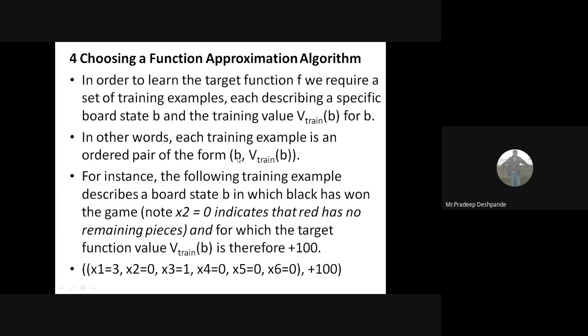Remember, in the checkers problem the board state is represented using the values of x1 to x6, which are nothing but parameters. This is the final training value for this board state, plus 100. Understood this?